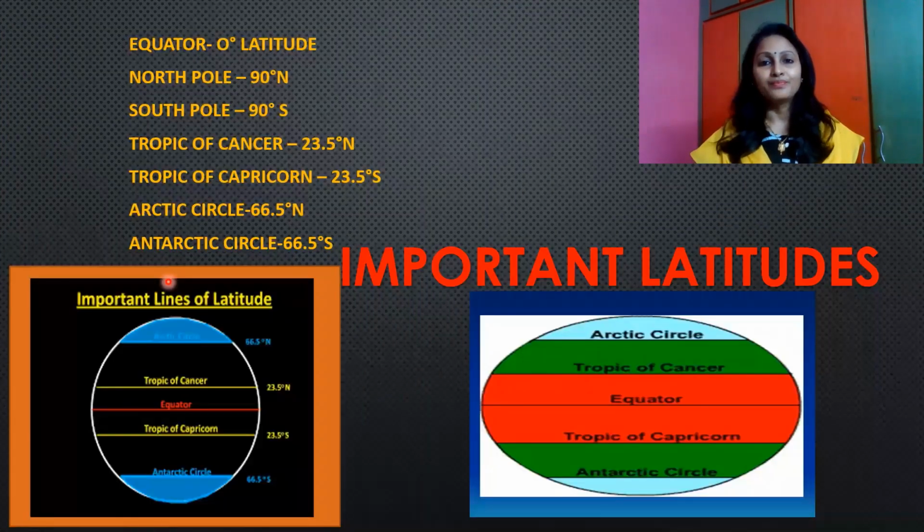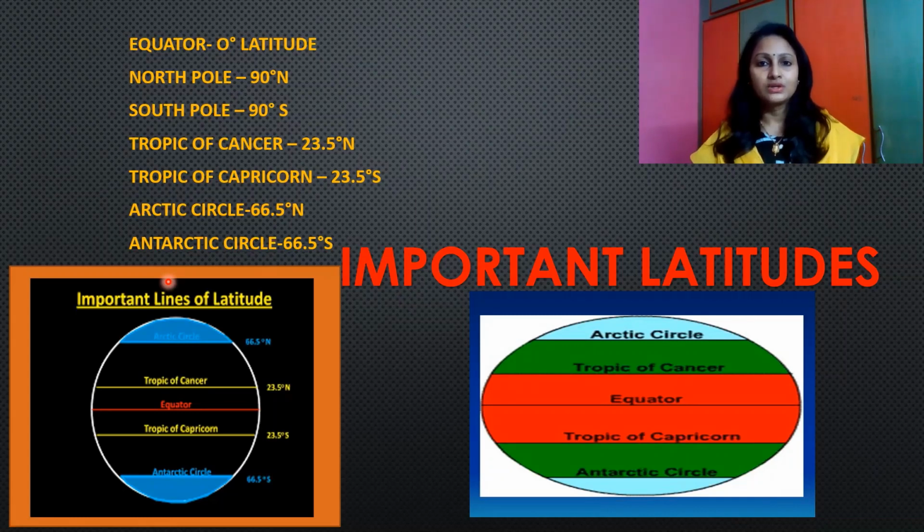Let's learn more about the important latitudes. So we have learned the equator, that is the 0-degree latitude, North Pole 90 degrees north, and 90 degrees south, that is the South Pole.